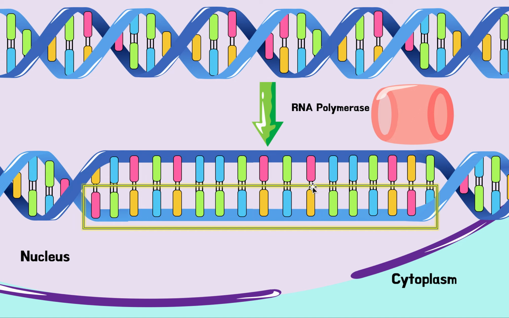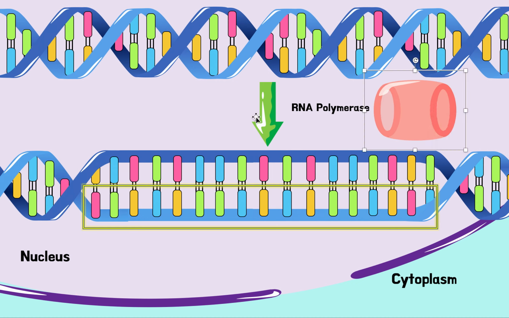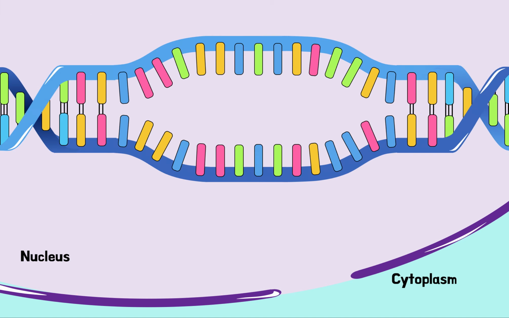Now that you know that we care about this specific code, we need this enzyme to do one more thing. Not only does it unwind the DNA like I just showed you, it also goes in and slices open these bonds. Do you see these bonds holding the two strands together? It slices them open so that the two strands can be separated, because then we can have complete access to this specific strand that we really care about. So that's what happens here. Let me show you. So now we cut open these strands, and the two strands are separated.